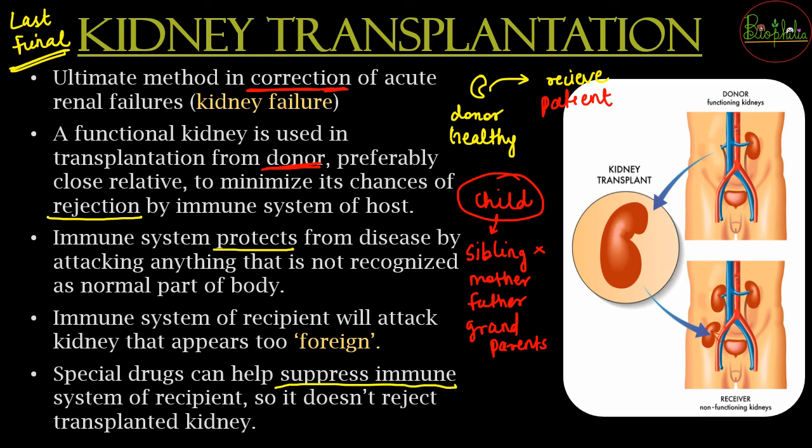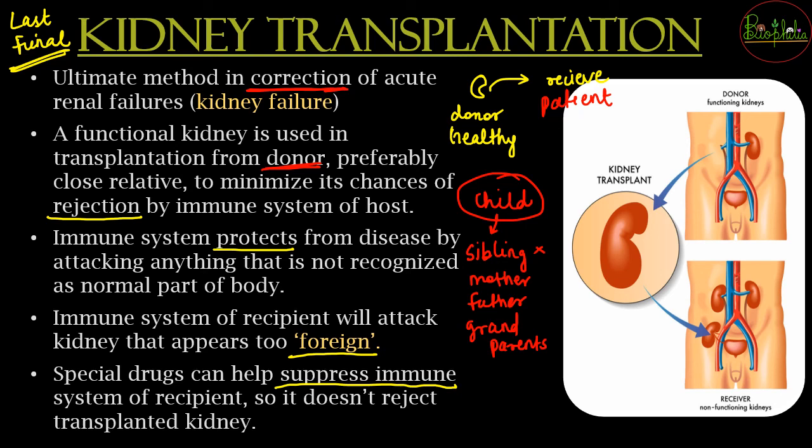And suppressing the immune system is one of the cases where the kidney transplant can be successful. So the immune system of the receiver should be fooled each and every time so that the system does not attack the kidney. It should not seem foreign to it, it should accept it, and then the person can live a comparatively healthier life with the kidney transplant.